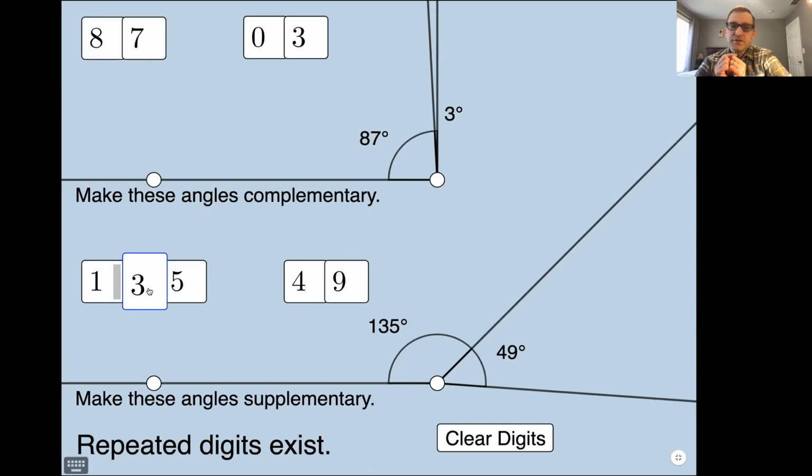They're not focused on the definitions of complementary and supplementary. It's almost like those definitions become secondary. And what are they more worried about? They're more worried about the fact that they have to have the number sense here. You see how common sense is I can't make this a 5? Because if I make this one's digit a 5, that's got to be a 5. We can go back and have them talk place value in this geometry class. There's a middle school-like activity, if that makes sense, right?